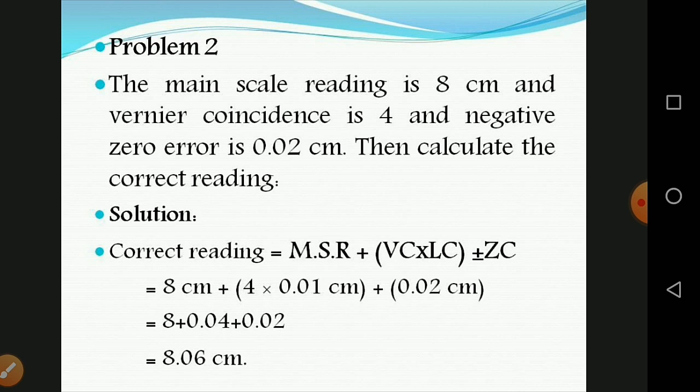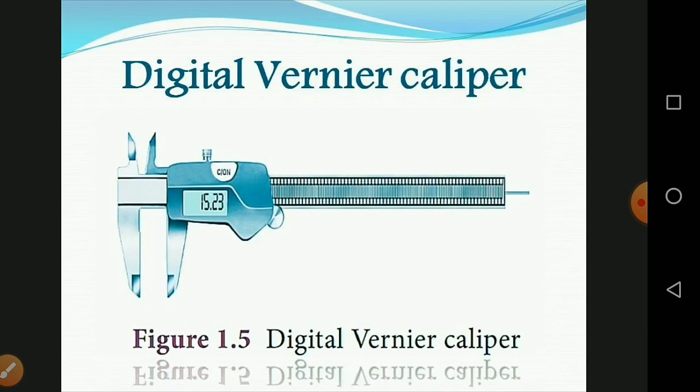And now next topic, digital vernier caliper. We are living in a digital world and digital versions of the vernier calipers are available nowadays. The digital vernier caliper has a digital display on the slider, as you can see in the figures. The value appears in a digital manner, which is calculated and displays the measured value. The user need not manually calculate the least count, zero error, etc.